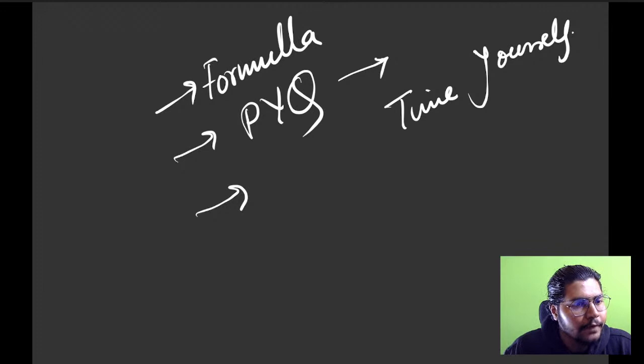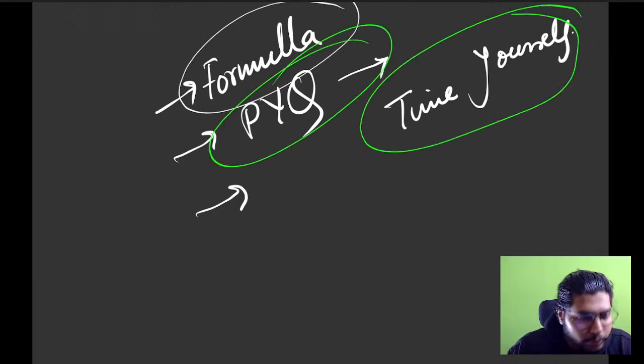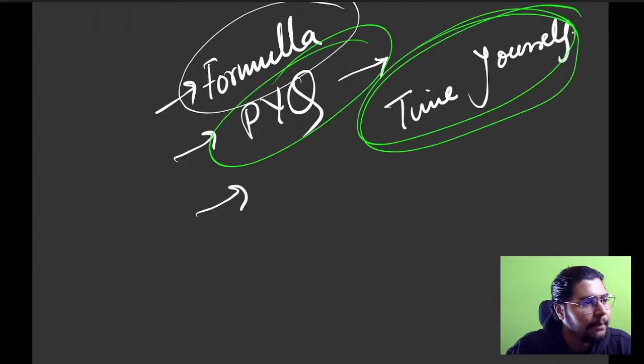From today onwards, whenever you're solving a question, the first target is to attempt it in 60 seconds. If not, then give extra time. First formulas, next PYQs, and you have to time yourself. Very, very, very important. Clear everybody?